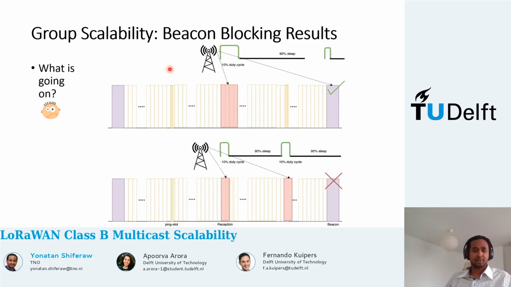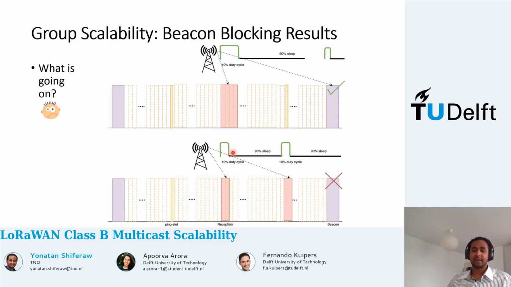So let's see it in a picture. Let's say that this one is DR0, lower data rate. And let's say this one is DR1, higher data rate. So what happens in DR0 is that a previous transmission has led to a sleep cycle, which is proportional to the transmission airtime, which led to a blocking of the ping that would have resulted in beacon blocking. Hence, it played in your favor.